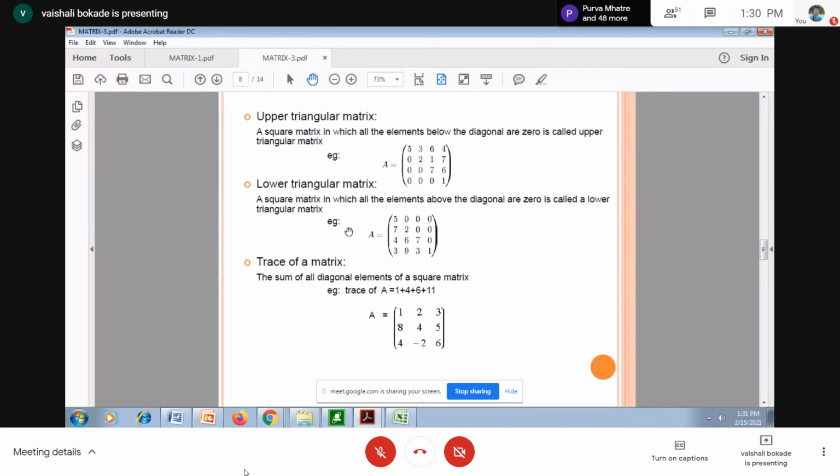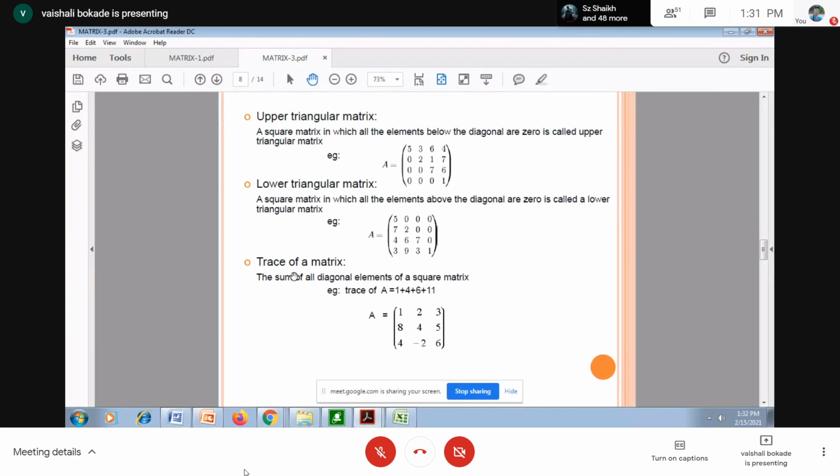Upper triangular matrix and lower triangular matrix. For an upper triangular matrix, the diagonal entries here are 5, 2, 7, 1, and below them all entries are 0. I am moving my cursor here, you can observe that this matrix A is an upper triangular matrix. For a lower triangular matrix, the elements above the diagonal entries are 0. Both these matrices should be square matrices.